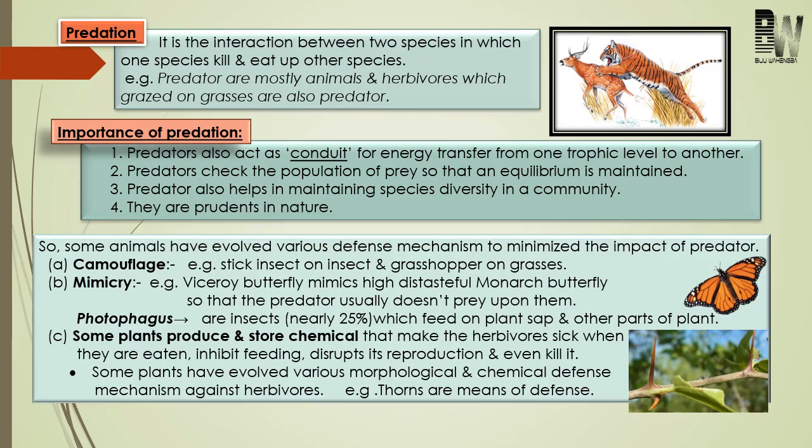Next come to phytophagous. Phytophagous are the insects which feed on plant cell. So they are also a kind of predator. Now come to last point. Come to plant. Plants produce a lot of toxic chemical substances and even poison also, so browsing animals will definitely avoid such types of plants. Not only that, some plants also have a lot of modification in their body structure, like the presence of thorns, prickles. Okay, these all help to protect the plants from browsing animals. So these are different mechanisms which have evolved in prey to minimize the impact of predator.